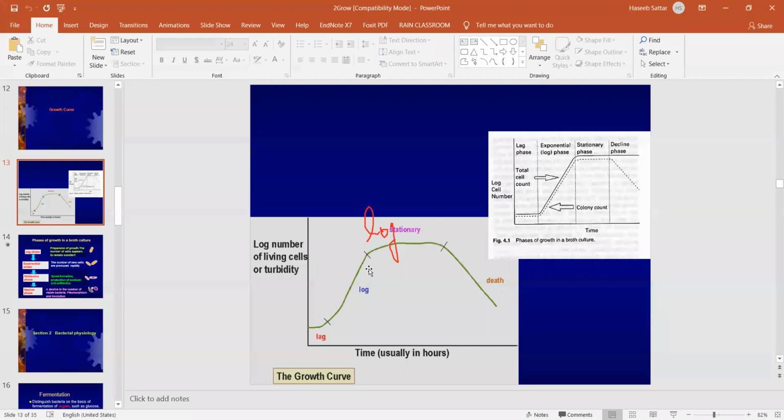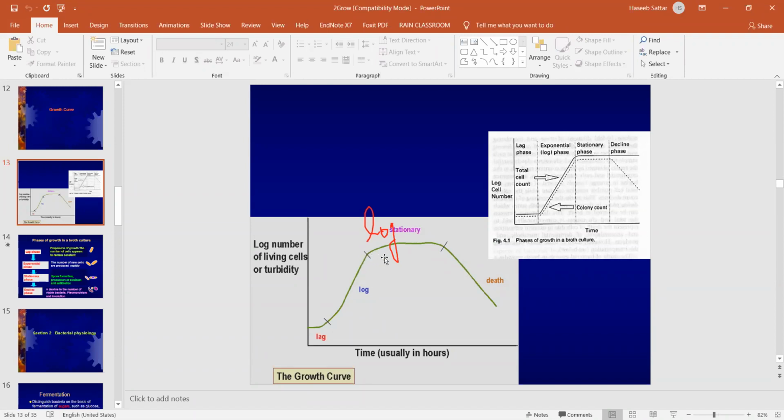It is the same in bacteria. Once the bacteria achieve the maximum growth, there will be a shortage of nutrition, and the bacteria also produce some metabolites which kill the surrounding bacteria.